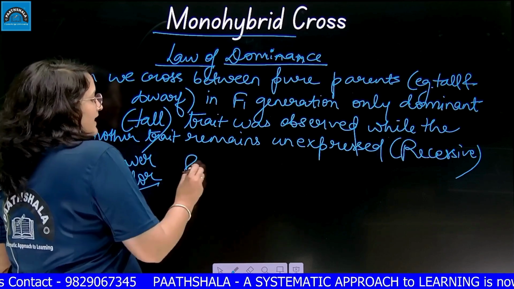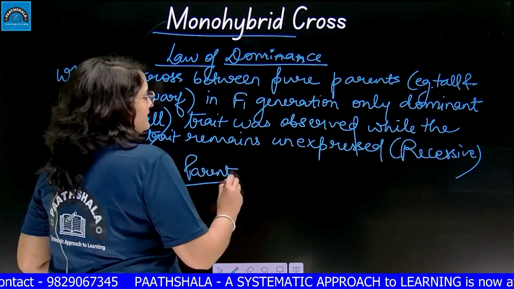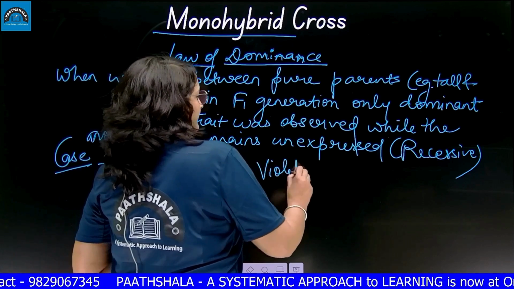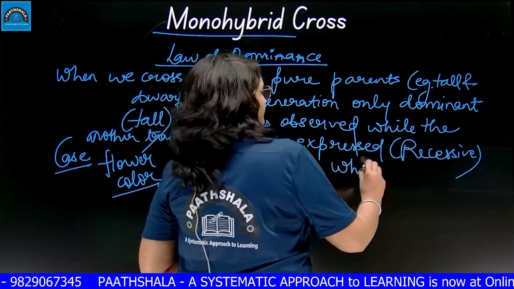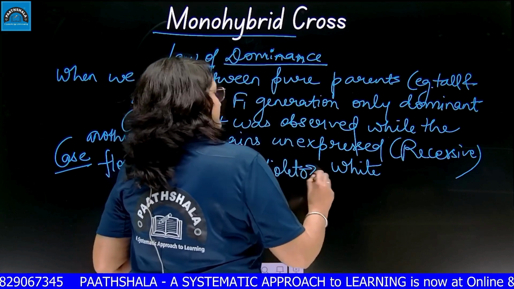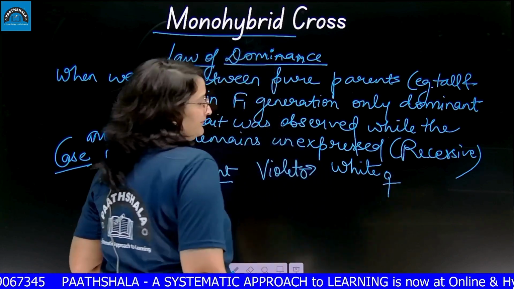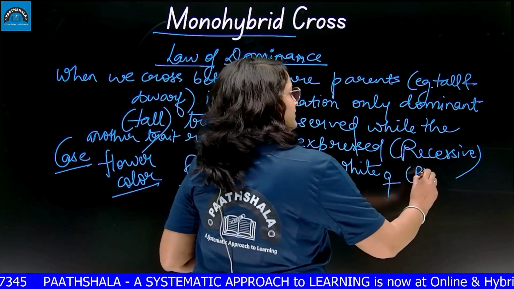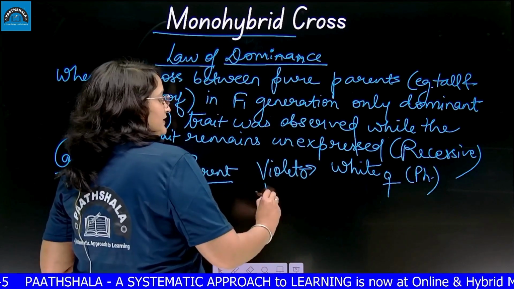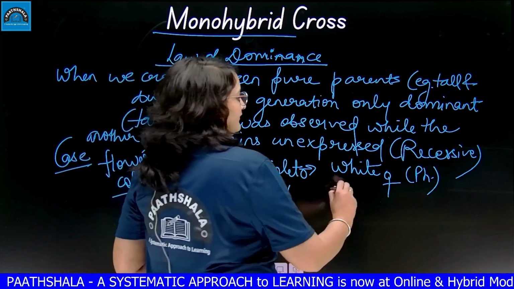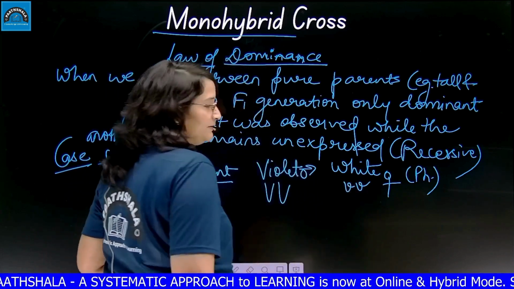So the parent plants he selected, one had violet flowers, another had white flowers. This was male and this was female. I have written this as phenotype. If I write genotype, it will be capital VV. Genotype of this will be small vv.